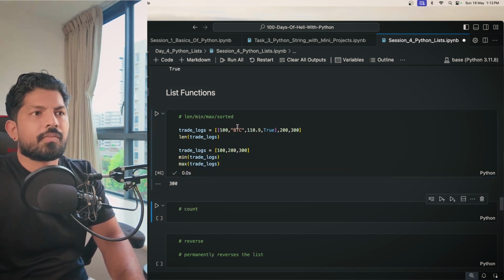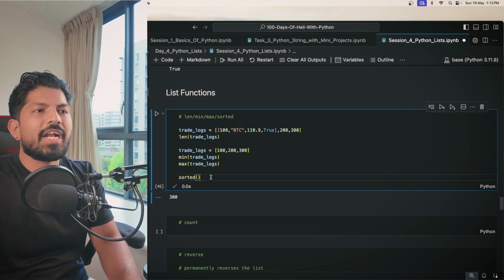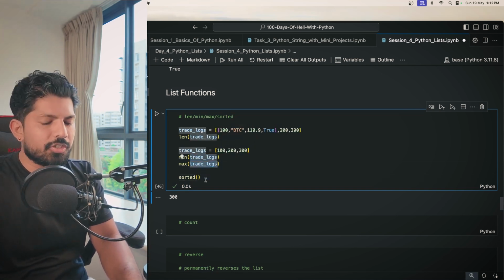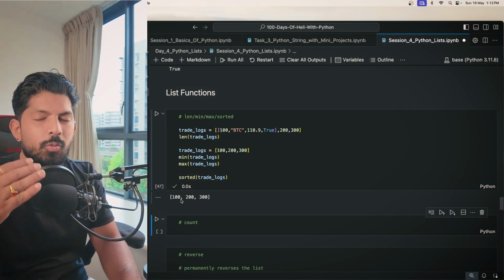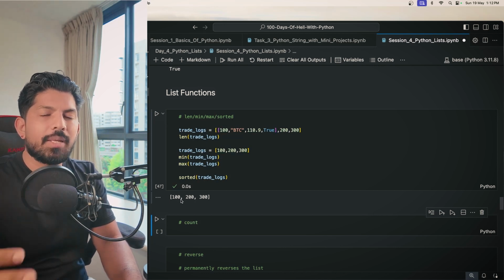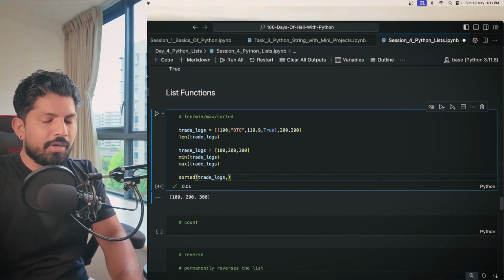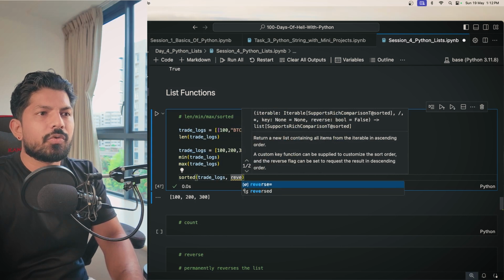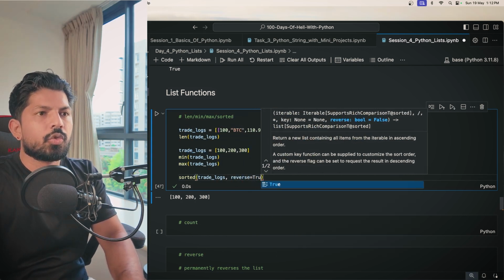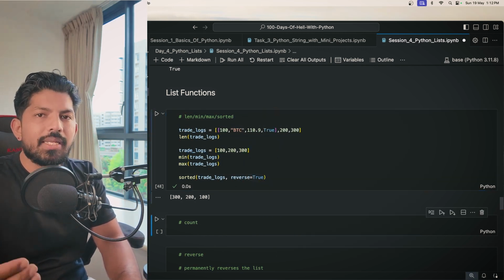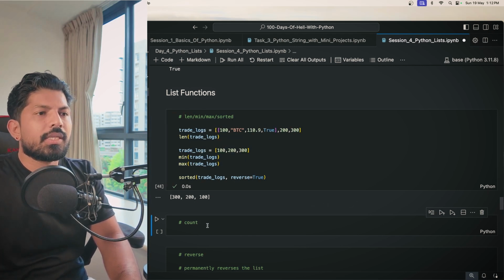300. Sorted. For sorted, it will just sort the values inside a list. So when you apply this, you will get all the values sorted. By default, it sorts in ascending order, but you can reverse that by applying reverse equals True, right? So when you give this, you will get the values in descending order, correct? Then we have the count.